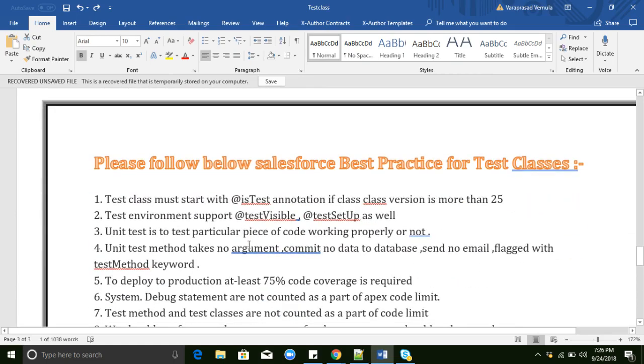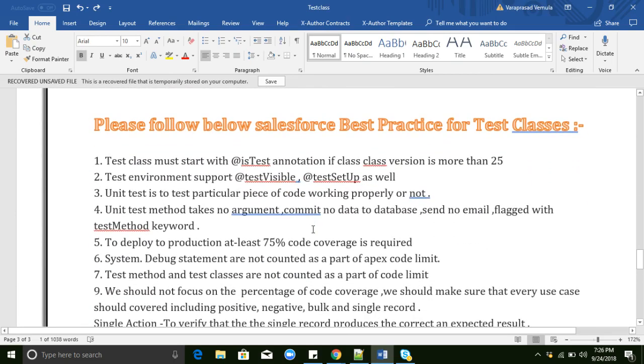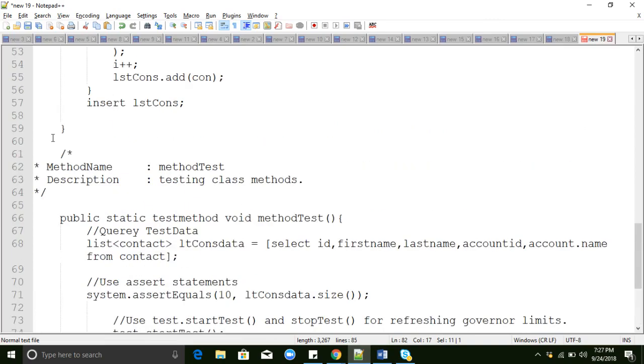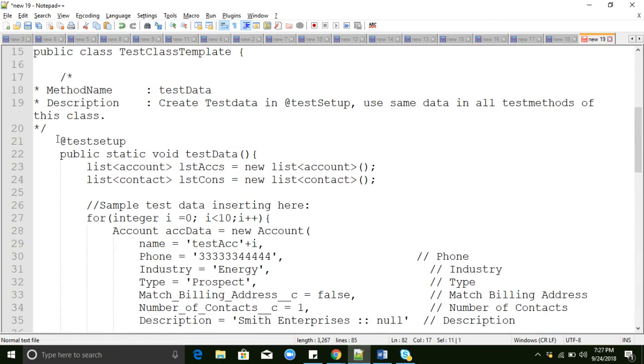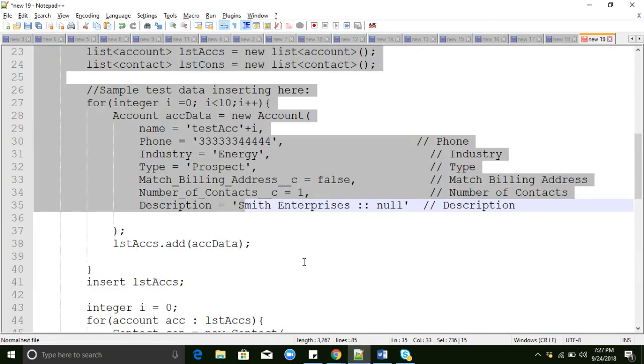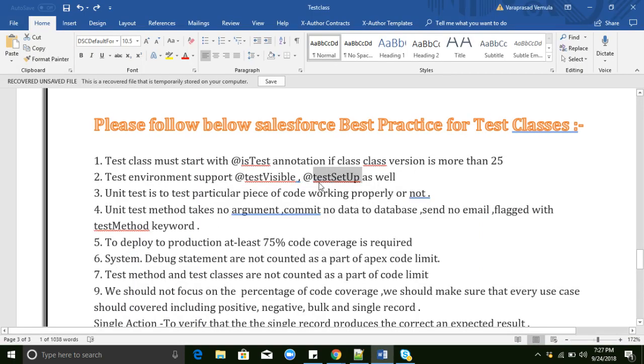Okay, see, for example, here we can see some sample best practices while writing a test class. A test class must start with the IsTest annotation, we know, right? TestVisible and SetupIsVisible annotations we can use to access private methods, private classes, and all those things. The TestSetup annotation we can use to create test data in the test class. Here we can create test data, and we can access this test data in all the remaining test methods. That is the use of the TestSetup annotation.